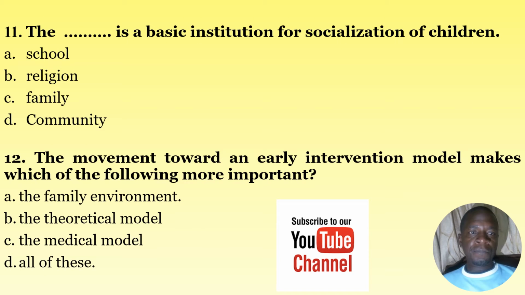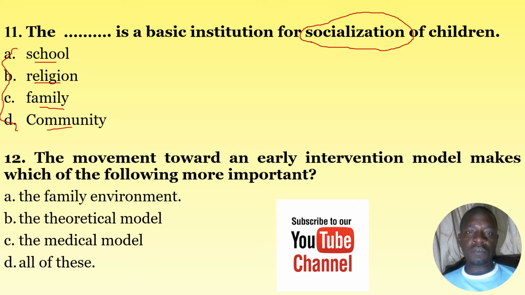Number 11, the dash is the basic institution for the socialization of children: A, the school; B, religion; C, family; D, community. You realize that all the options given here are significant in the socialization of children.